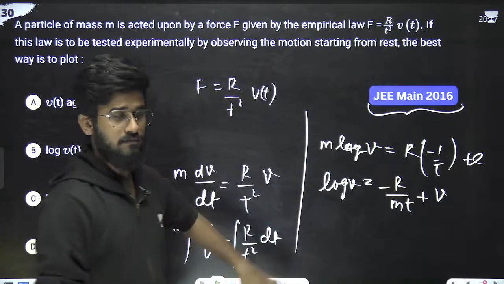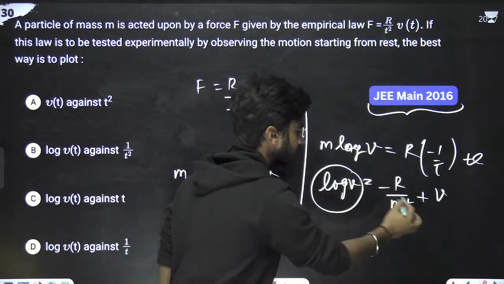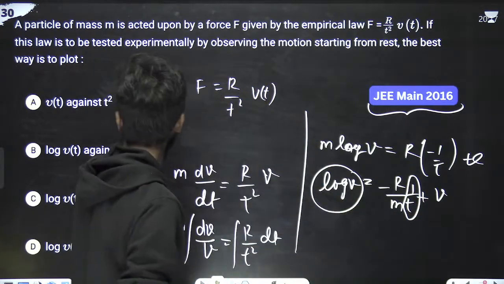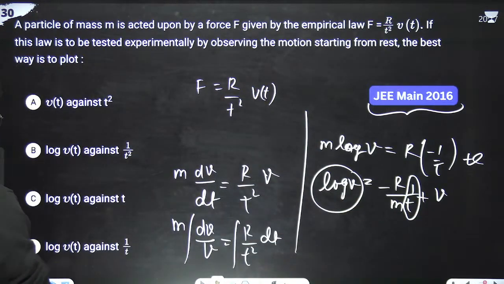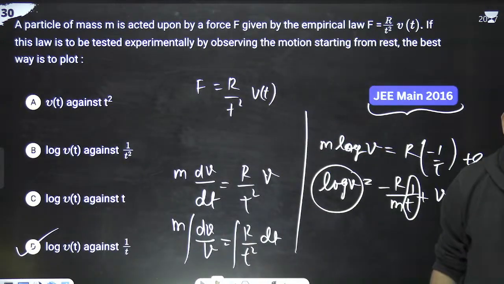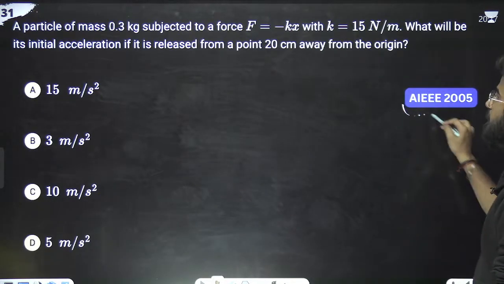So look at this thing. What is the equation of a straight line? Y is equal to mx plus c. This is y. And x is what? 1 by t. So log v versus 1 by t. Log v versus 1 by t. So D option is correct. D option is very good. D option is easiest to plot. Okay. Next question, AIEEE 2005.